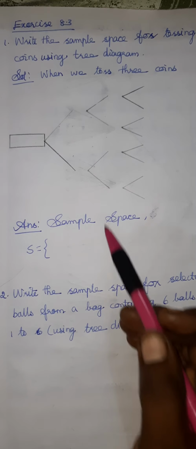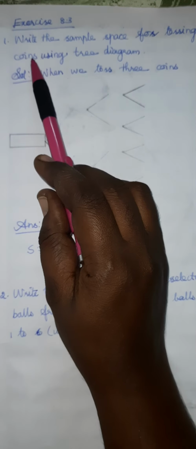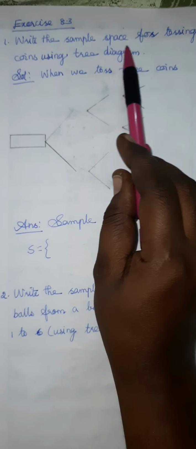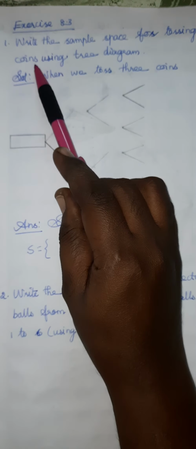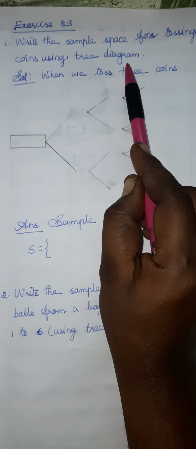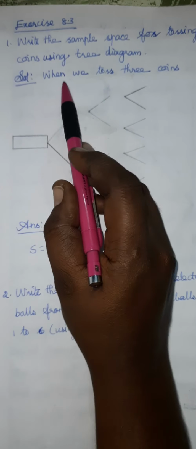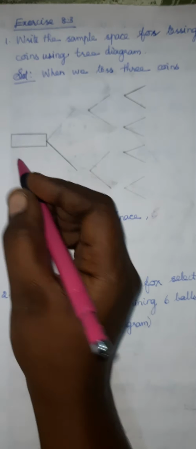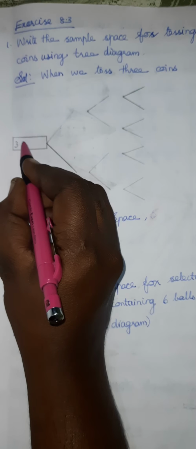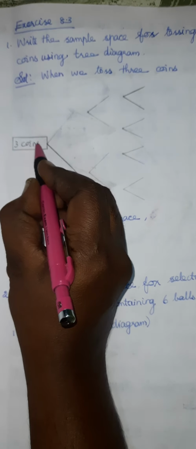Now we can see exercise 8.3, first question. Write the sample space for tossing 3 coins using a tree diagram. Okay, 3 coins we are tossing. So in the solution we have to write, when we toss 3 coins, inside the box you also have to write 3 coins.